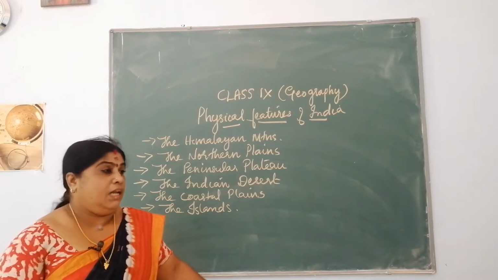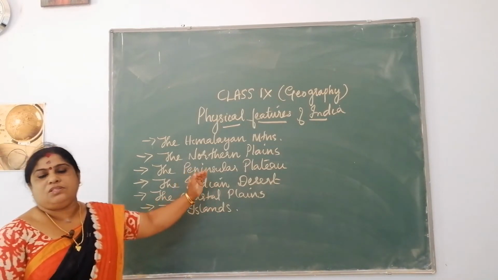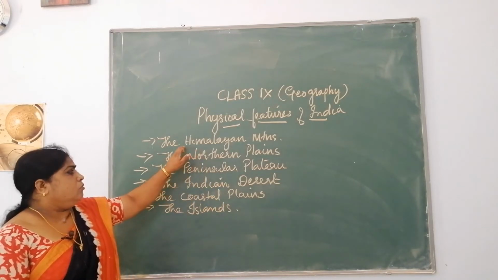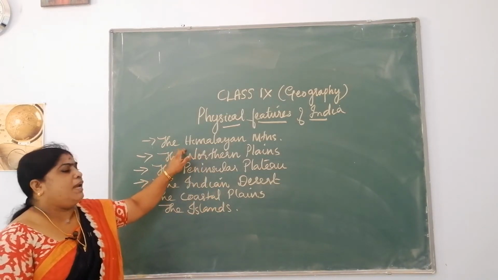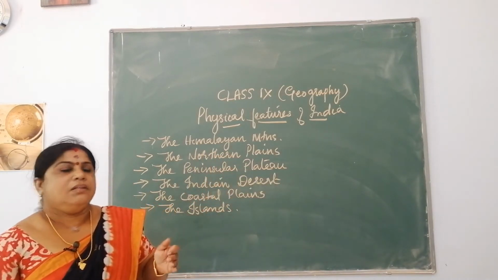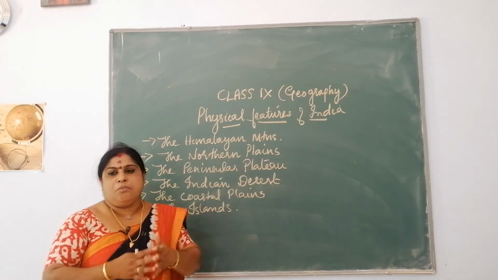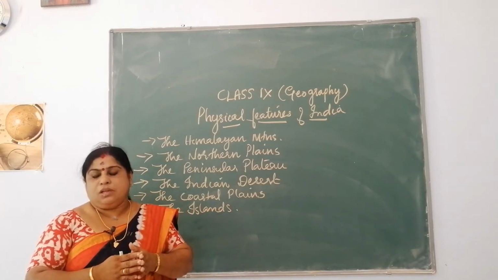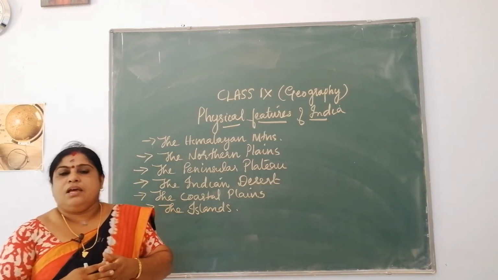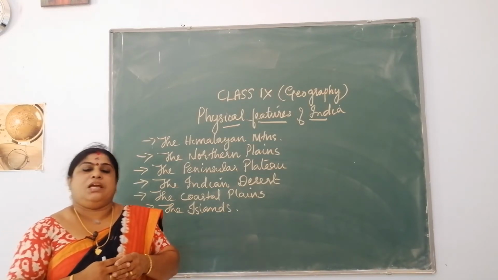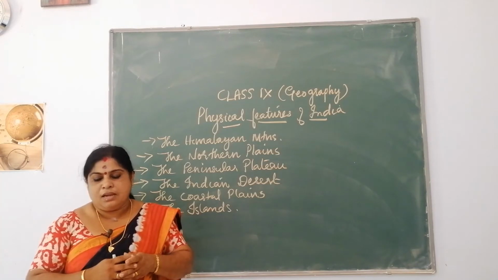So, we will be dealing with these main physical features one by one. We are moving on to the first one, the Himalayan mountains. You are all familiar with the Himalayan mountains. You have learned it in your social science textbook from your lower classes itself, related to the great mountain wall of the north of India, which you call the Himalayan mountains.